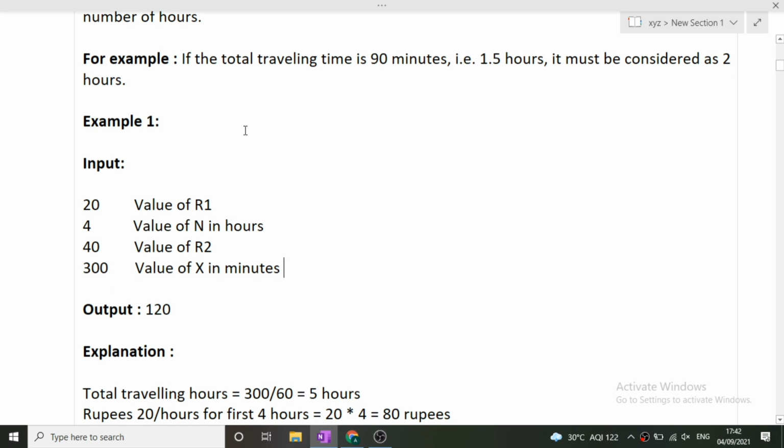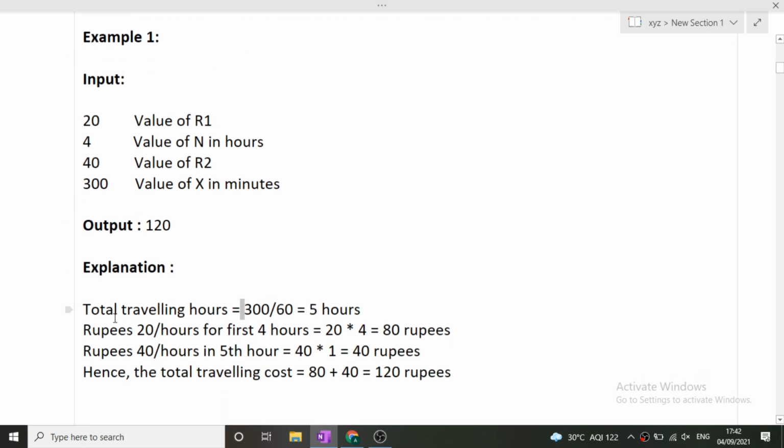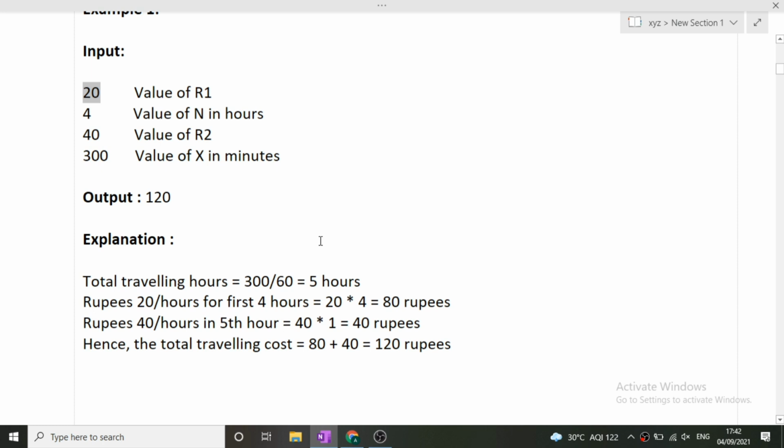So the output for this particular question will be 120. How? See, now first we will calculate total traveling hours. That will be 300. 300 is the total traveling minutes. We will divide it by 60 and we will get total traveling hours. So it is 5 hours. Now for the first n hours, that is for the first 4 hours, the driver will charge 20 rupees per hour. So the cost of traveling for first n hours will be this 20 into 4. That will be 80 rupees.